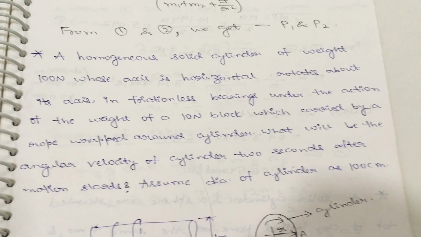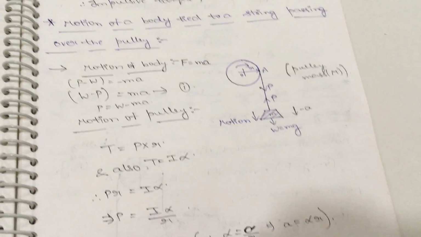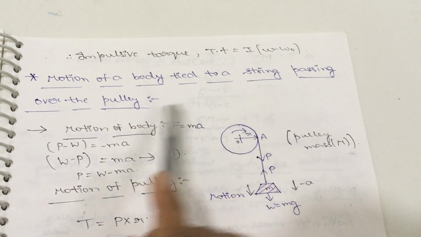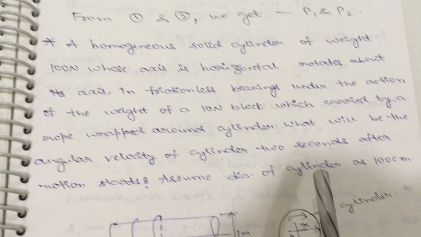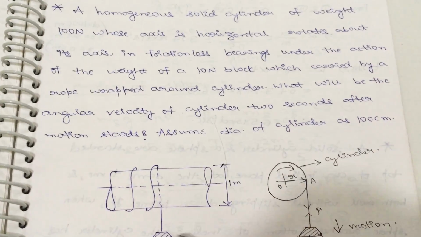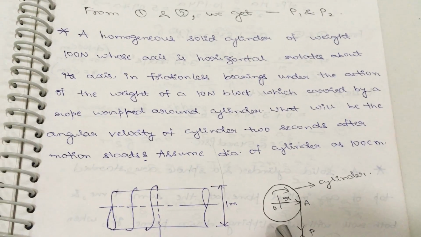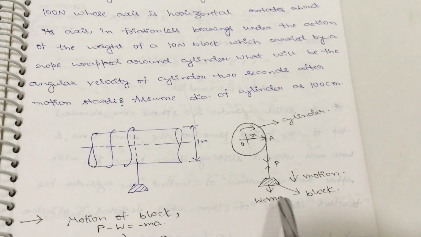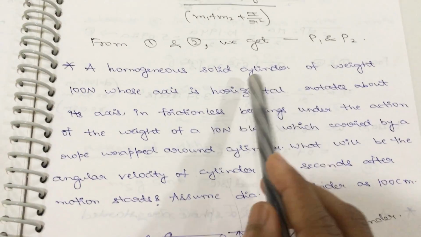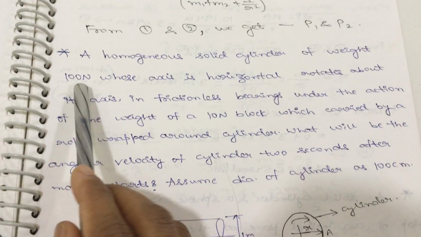So this problem will come under the first type, that is nothing but motion of the body tied to a string passing over the pulley. So here one pulley is there and one body is there. In this problem, the cylinder is nothing but a pulley, and the block is nothing but a body. Here the cylinder weight is given as 100 Newton.